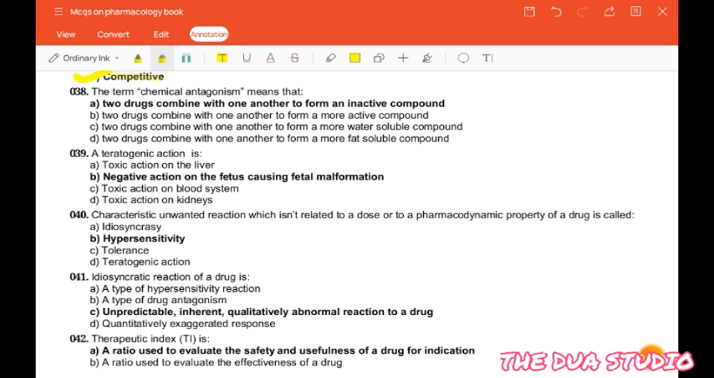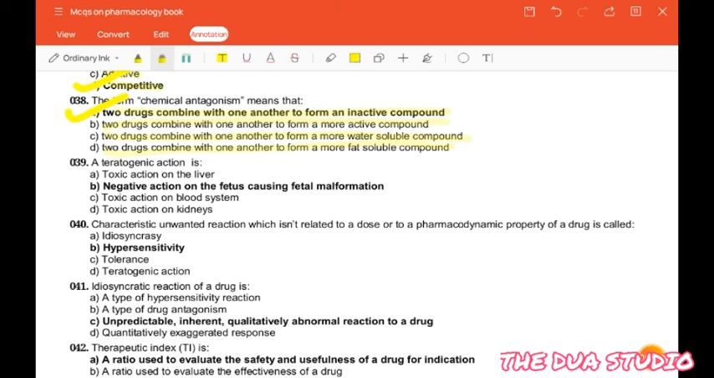Next question is, the term chemical antagonism means that two drugs combine with one another to form an inactive compound. Two drugs combine with one another to form a more active compound. Two drugs combine with one another to form a more water soluble compound. Two drugs combine with one another to form a more fat soluble compound. So the correct answer is two drugs combine with one another to form an inactive compound.